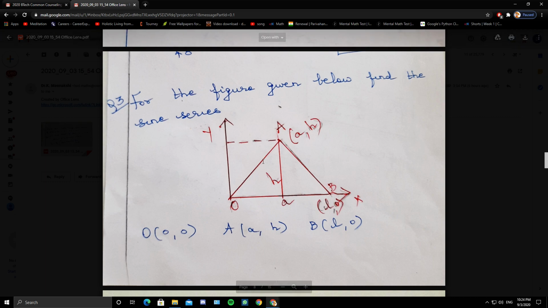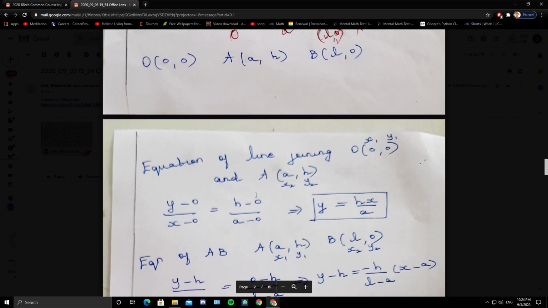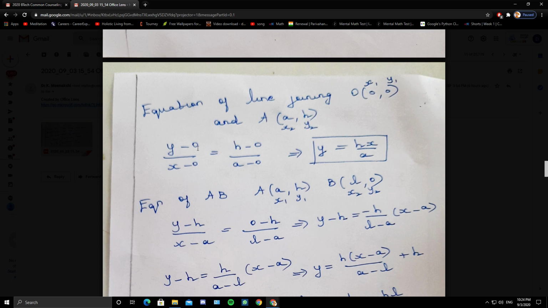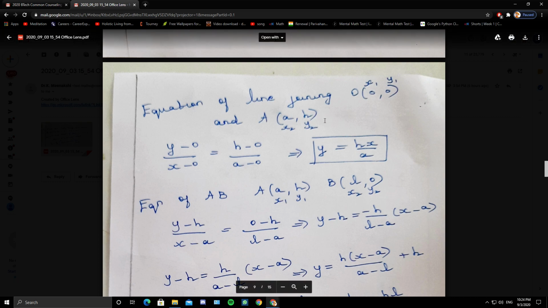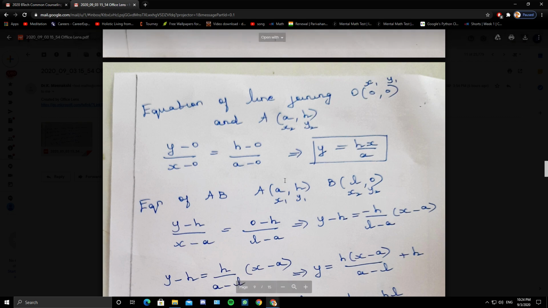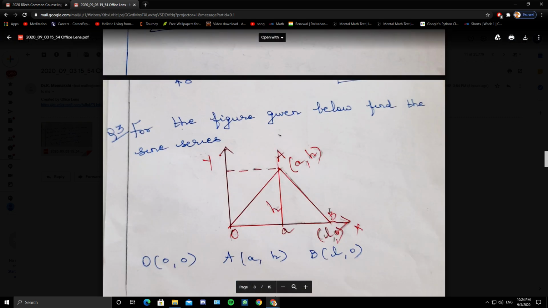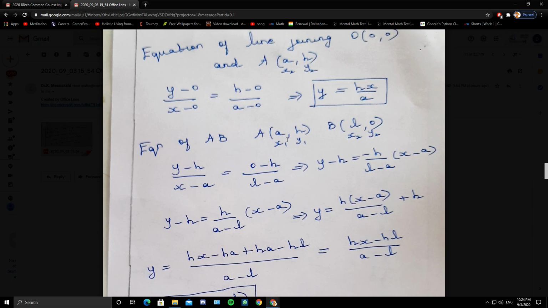So OA is the equation of the line joining 2 points (0, 0) and (a, h). So you know the equation of the line joining 2 points: (y minus y1) by (x minus x1) equals (y2 minus y1) by (x2 minus x1). So substituting that, you will get y as hx by a. Similarly, the equation of line AB uses the same formula.